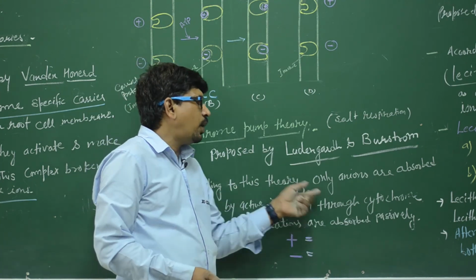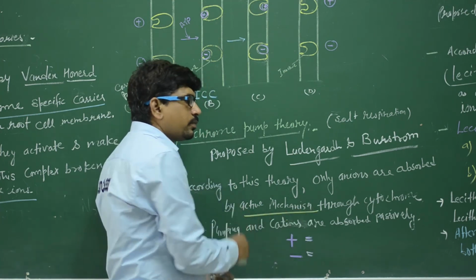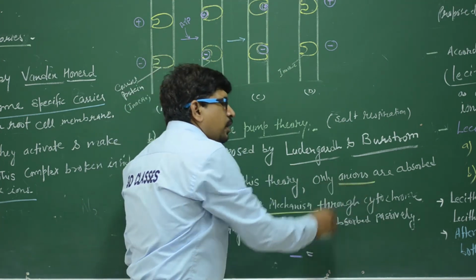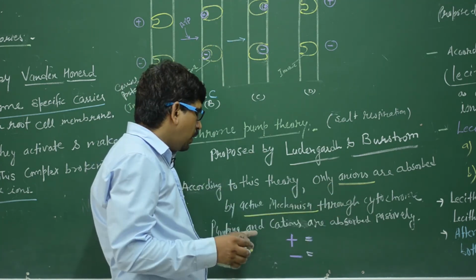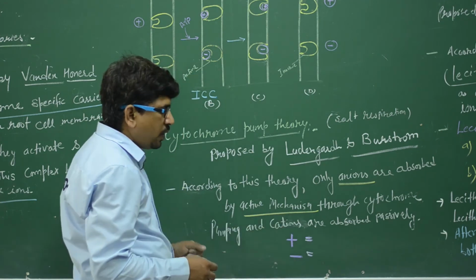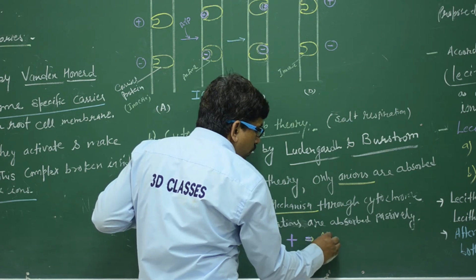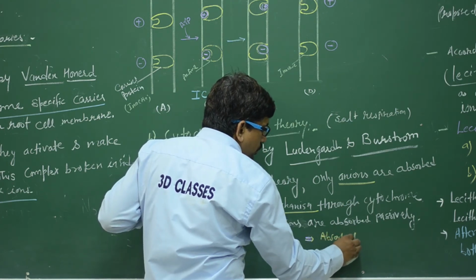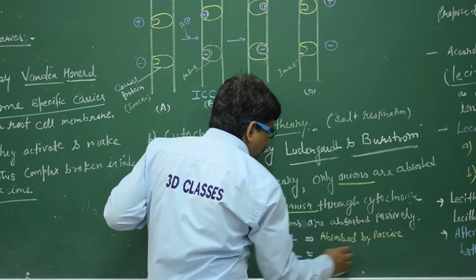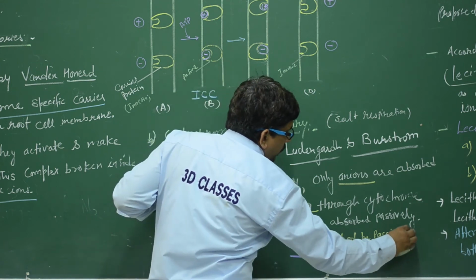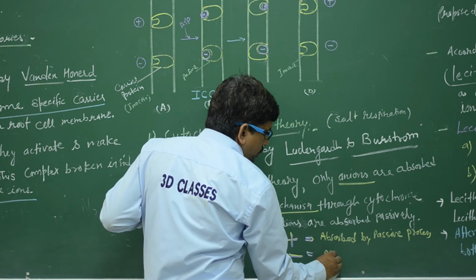According to this theory, only anions are absorbed by the active mechanism. Only anions, the negative ions, are absorbed through the cytochrome pump, and the cations are absorbed passively. So we can say the positive ions are absorbed by a passive process, and the negative ions are absorbed by an active process.